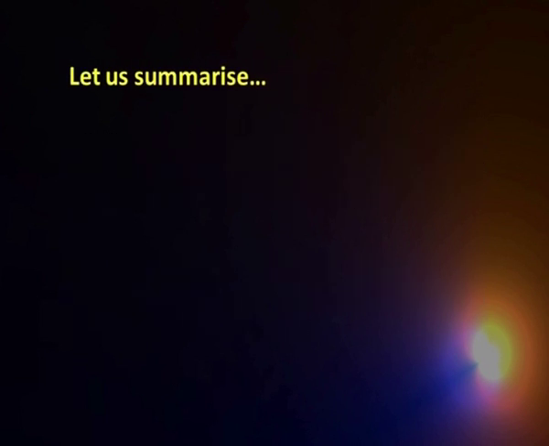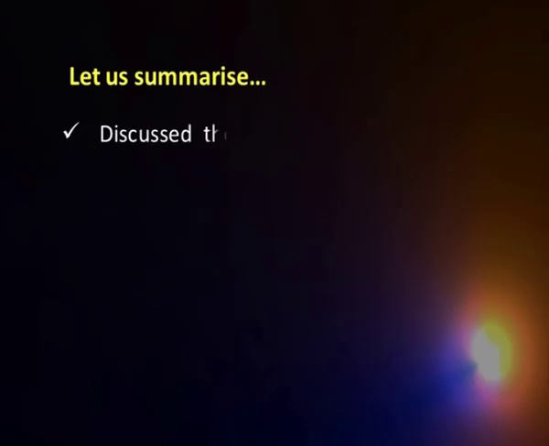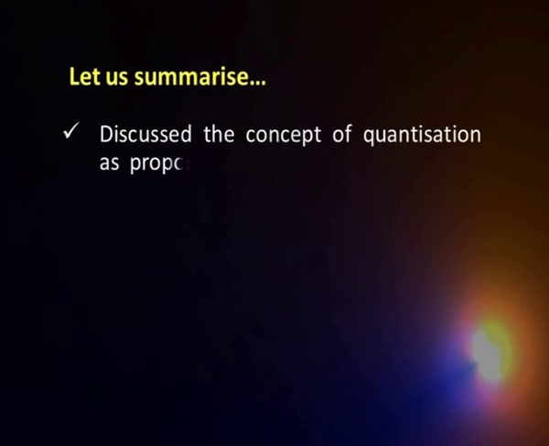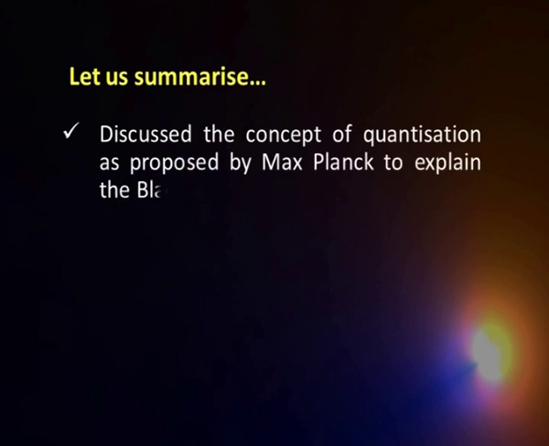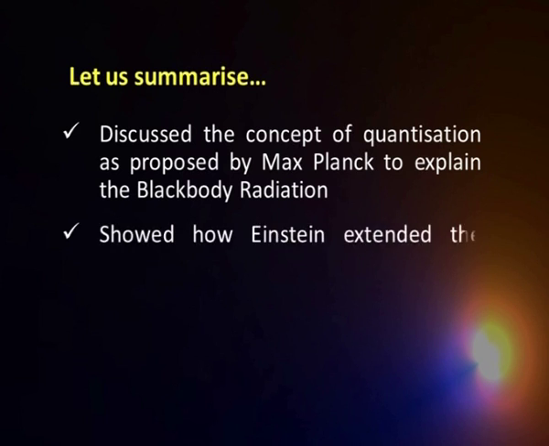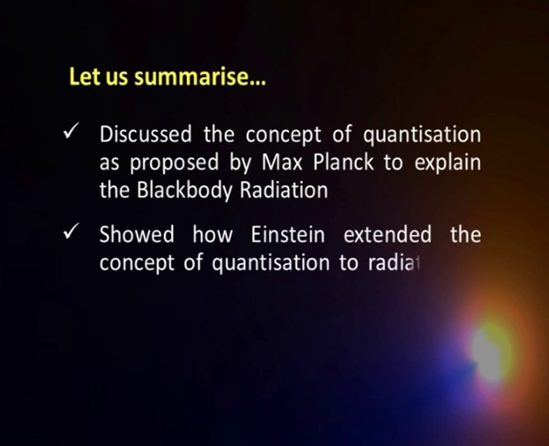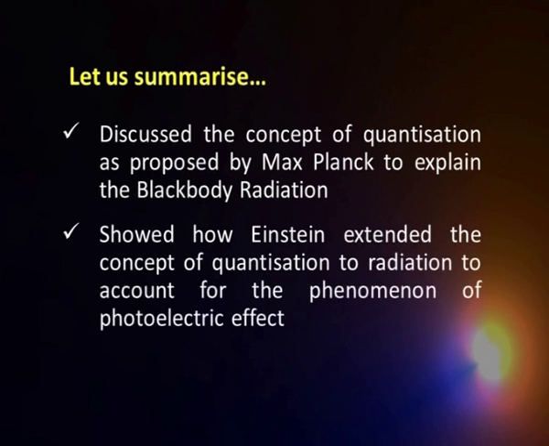So, having done this, let us quickly sum up what we have done today. Firstly, we discussed the concept of quantization as proposed by Max Planck to explain the blackbody radiation problem. Then we showed how this concept of quantization was extended by Einstein to the quantization of radiation, so as to account for the photoelectric effect.